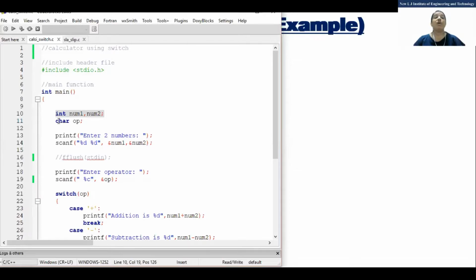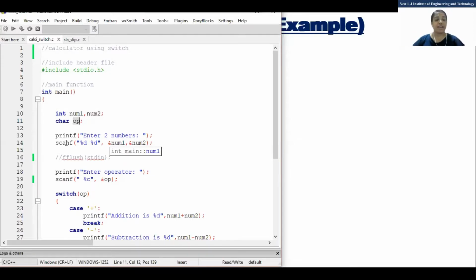Then what happened? One operator is required. I told you it is compulsory; you are not supposed to enter 1, 2, 3, 4 like that. You need to enter the plus sign, minus sign, multiplication, division. So they are called what? Characters. You can see that what I have written is char op. That is the operator. Any variable name you can take, but it should be in a convenient form.